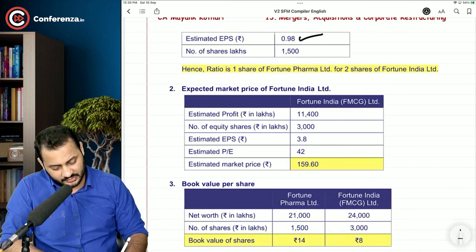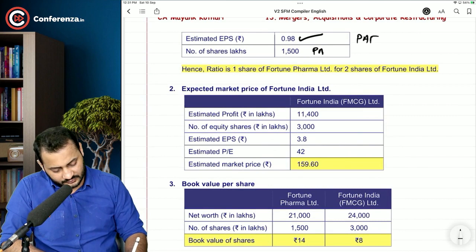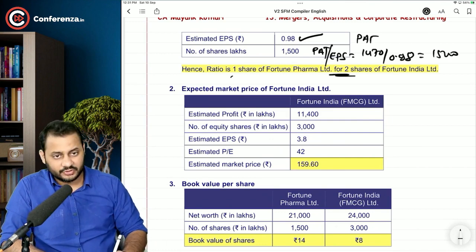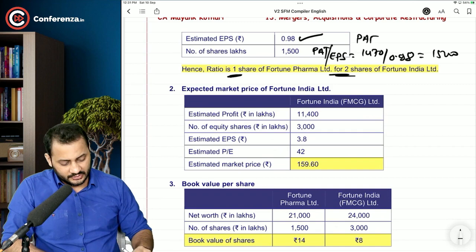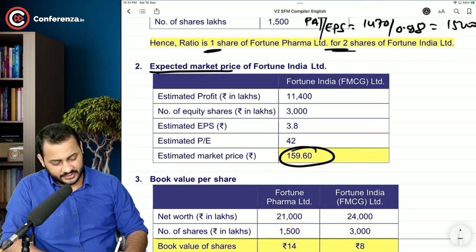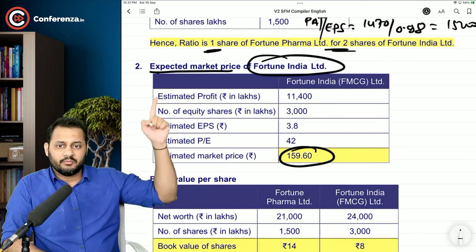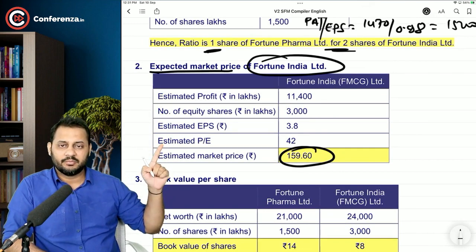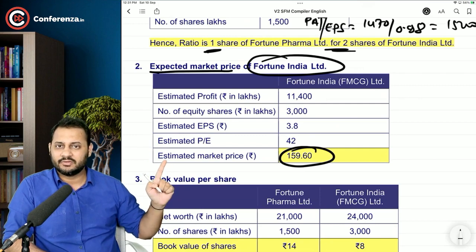And then the number of shares will be profit after tax divided by EPS, which is 1470 divided by 0.98, which is 1500 lakhs. So 1:2 is the ratio. Now, this is also calculated. 159.6 is the expected market price of Fortune India Limited. Profit divided by number of shares is equal to EPS multiplied by PE ratio is equal to market price. That's exactly what we did.